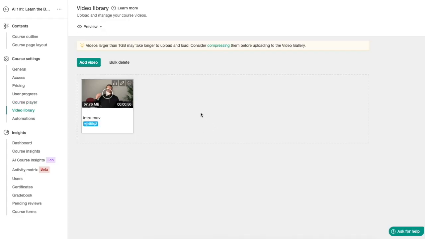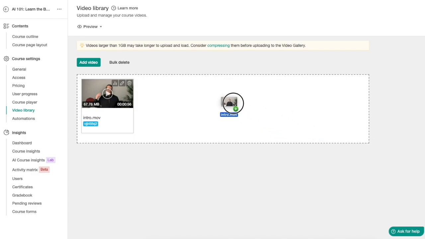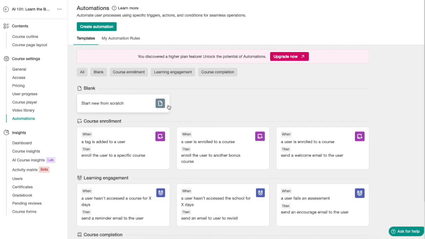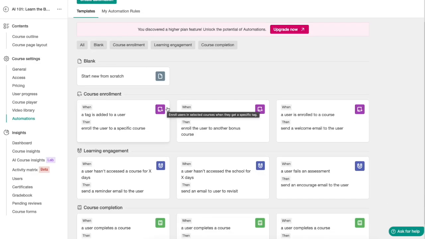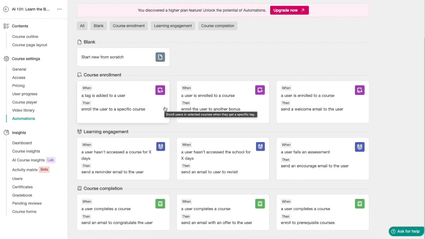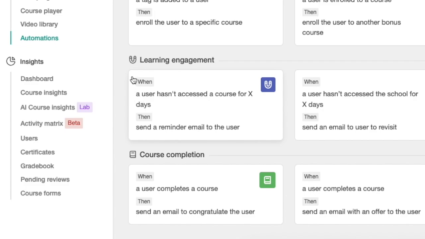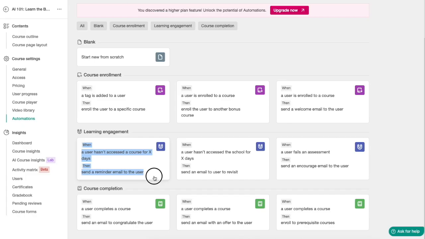Then you can do the video library. So here you can upload your videos. So instead of uploading them directly to those lessons that you create or to those activities, you upload the videos here by dragging and dropping them around. Then you can do some automations. And these are pretty cool. So if you have a bunch of students, you can just automate these actions here instead of doing them manually for hundreds of people. So just as an example, if a user hasn't accessed the course for, for example, 30 days, send a reminder email to the user. So these kind of actions.